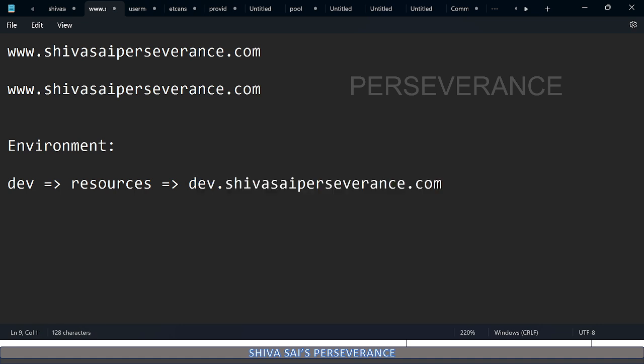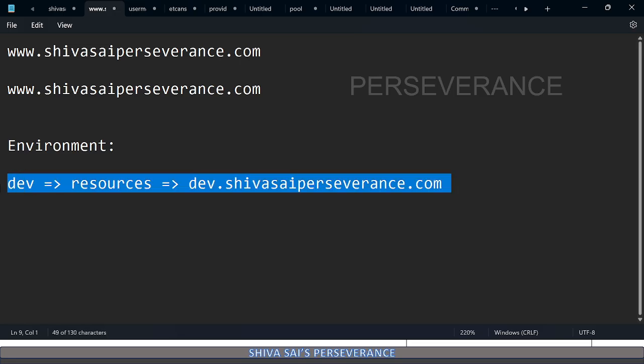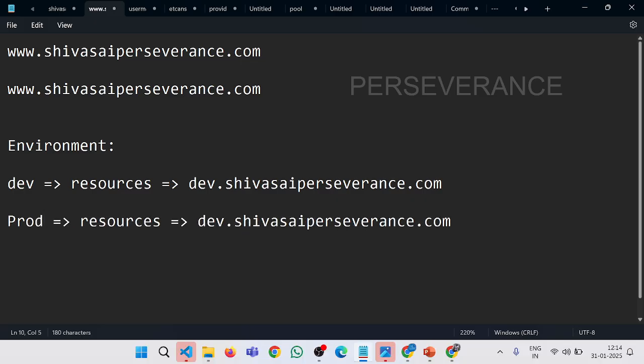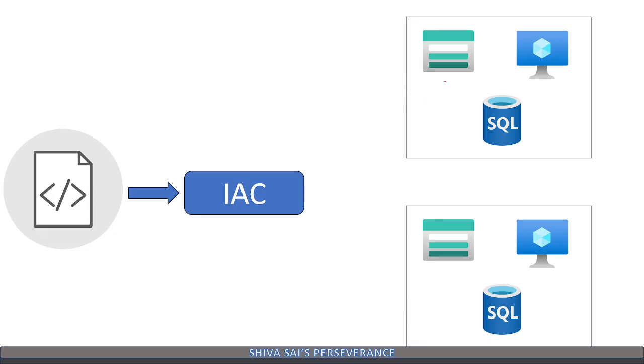If the changes are tested and successfully available on the dev environment, then they are pushed to other environments like test. The final goal is to deploy all these resources to production, so we call it the prod environment, which runs on www.shivasai.com. So these are environments. Consider this is dev, this is prod.